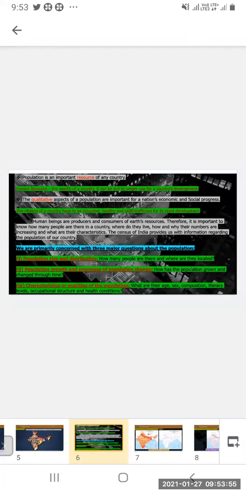Third, characteristics or qualities of the population. What are their age, sex composition, female or male, literacy level, how much educated they are, then occupation structure, meaning what occupation they carry out, then health conditions. Are they having any diseases? All these things are the characteristics of the population. When the total counting of the people is done, these points are also considered, and according to this the information is collected.